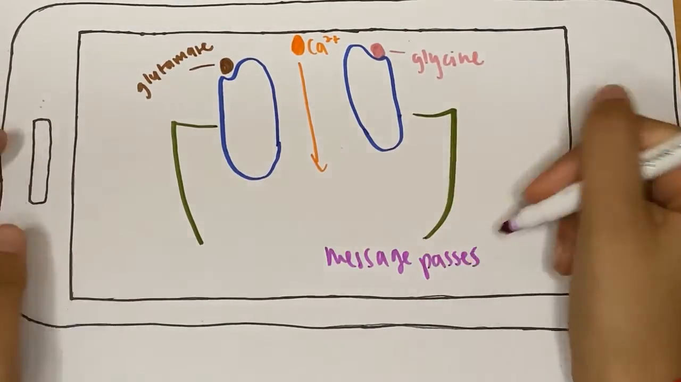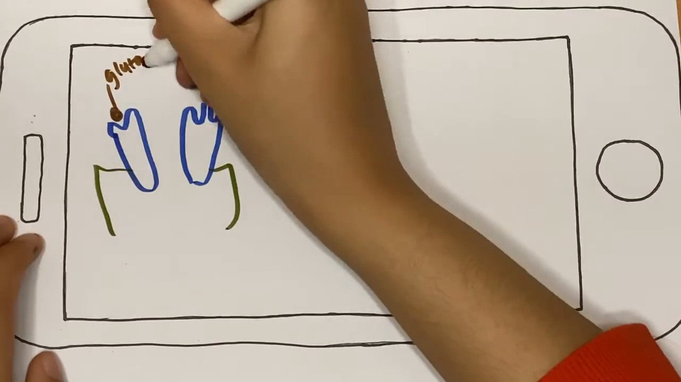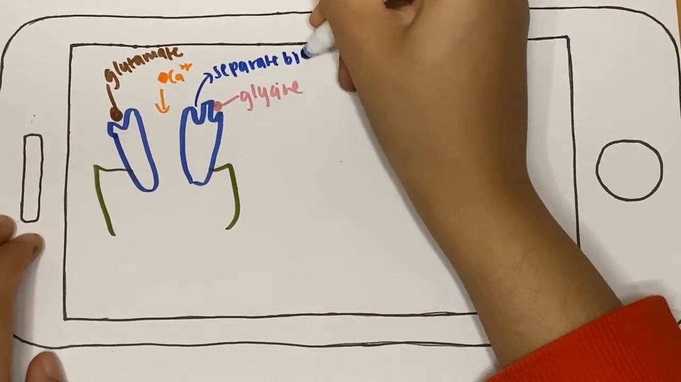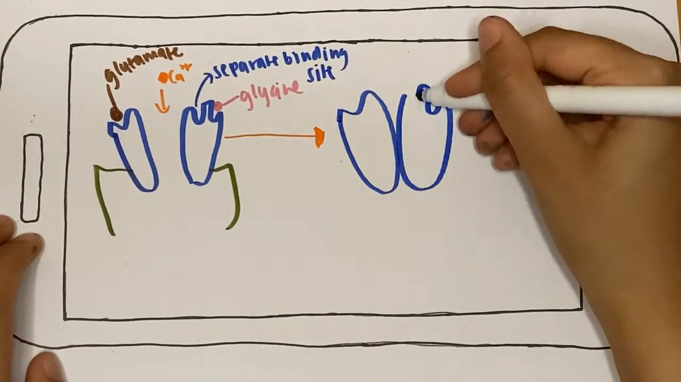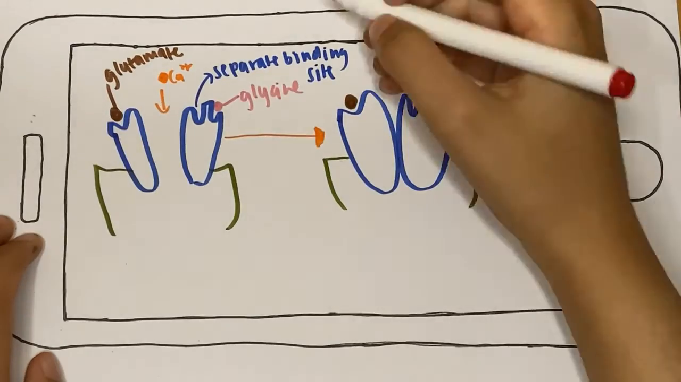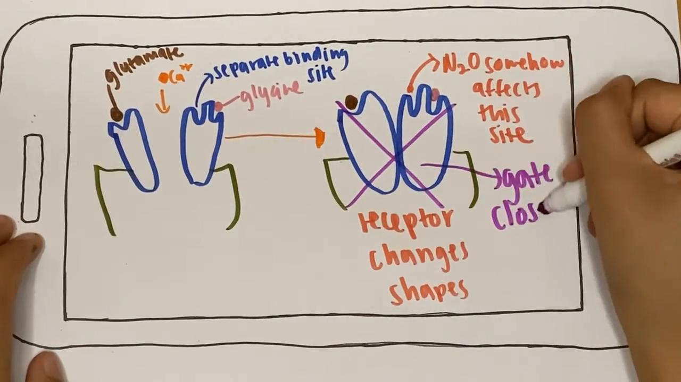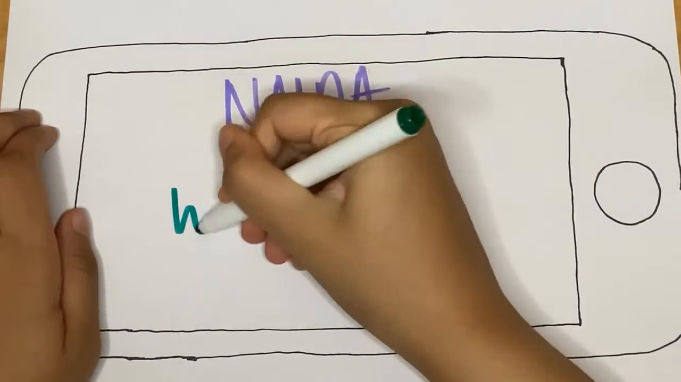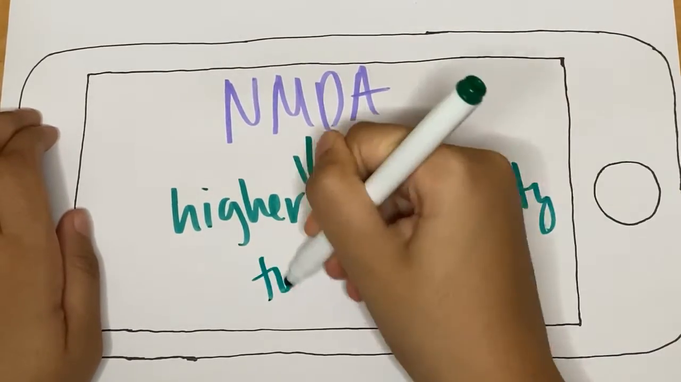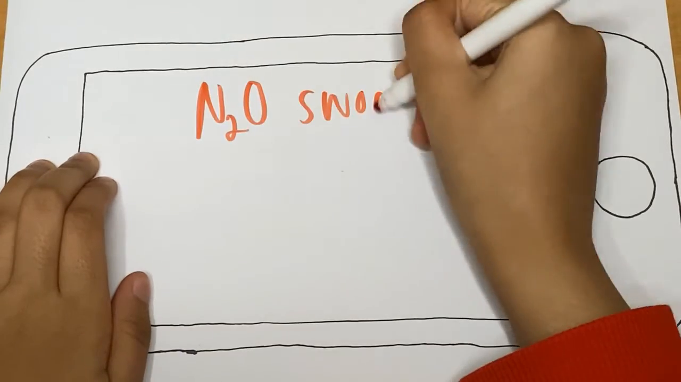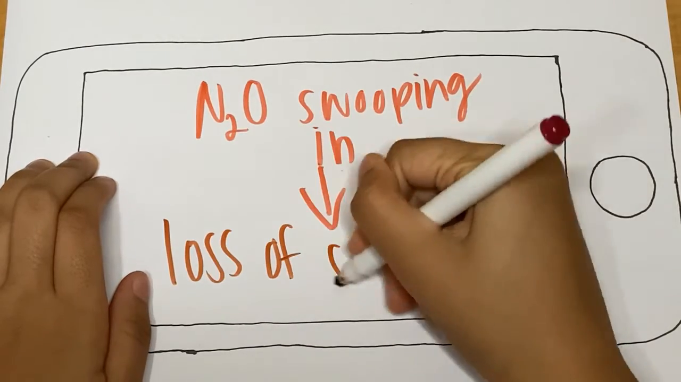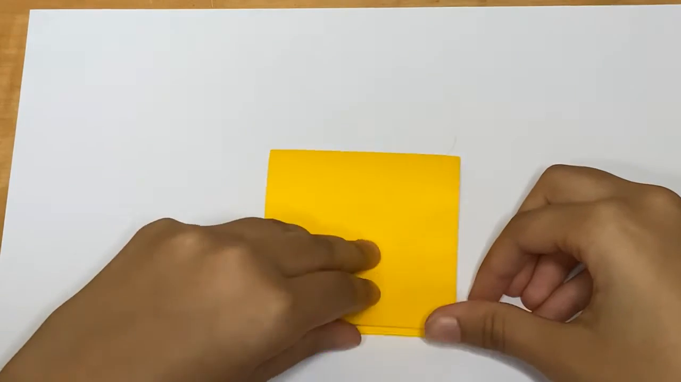Since there are different sites on the receptor, if N2O is present, it can somehow affect one site and change the shape of the receptor so that the original messenger that actually opens up the channel no longer can. The reason why this is so important is because NMDA receptors are known to be associated with higher sensitivity to pain. So by N2O swooping in and inhibiting this channel, it actually causes loss of sensation.